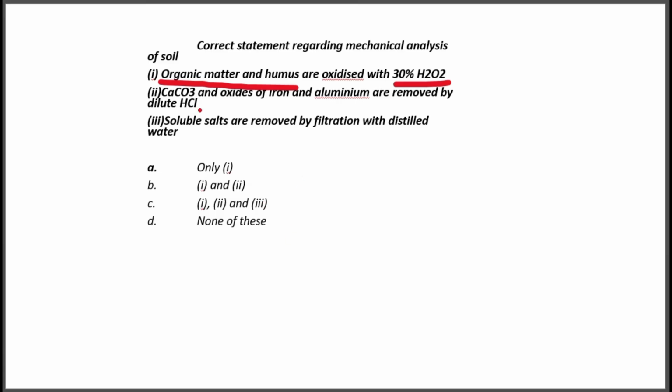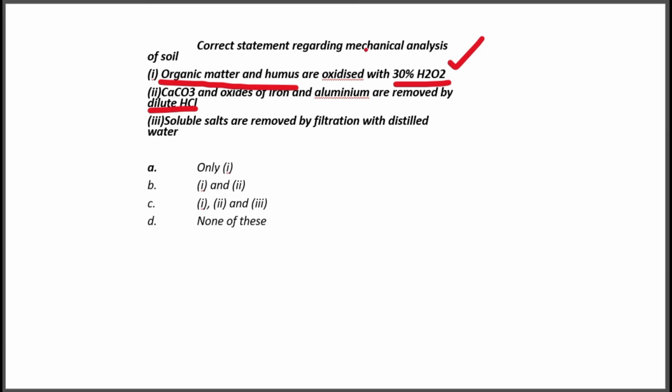Then calcium carbonate and oxides of iron and aluminum are removed by dilute HCl. This is correct. We will use 30% H2O2 to oxidize organic matter and humus. We don't need organic matter and humus for the mechanical analysis, because here in mechanical analysis we will quantitatively determine the soil particles: clay, silt and sand. So there is no need of organic matter and humus.